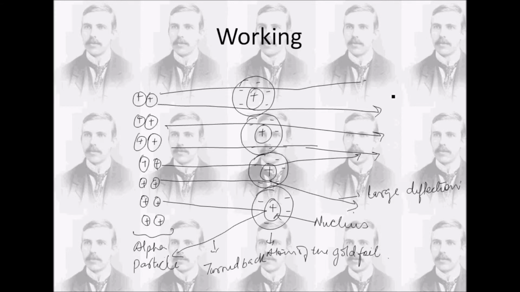So this is the whole diagram if you see from top to bottom, and most of the beam goes straight. The beam of alpha particles goes straight without any reflection. So here you can see there are three types of rays: one going straight, one giving a large deflection, one turning back.